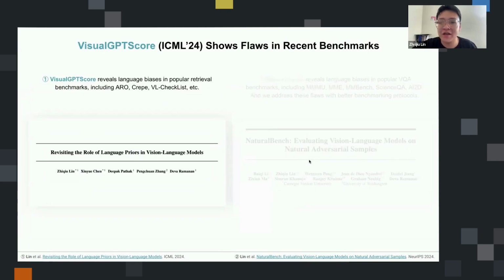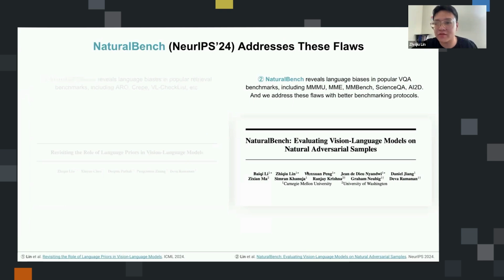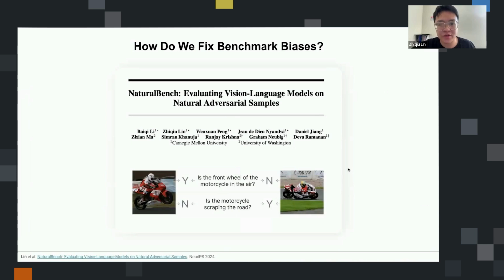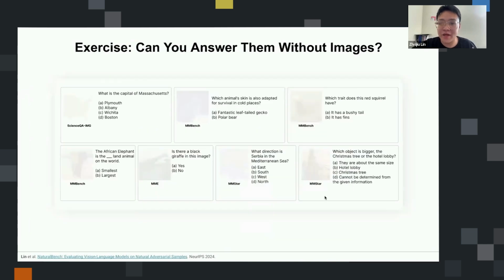Okay, so I do have a few works talking about these benchmark biases, but for today, I'll be focusing on our newest paper that actually addresses these issues. So how do we fix those benchmark biases? Maybe as a bit more motivation, let's look into more of the recent benchmarks. Here I'm taking a bunch of examples from the popular benchmarks people now use to evaluate GPT-4o, Qwen2, Llama 3.5, and Molmo.